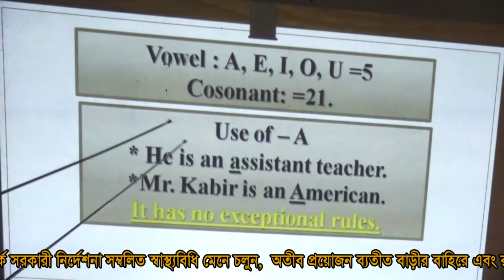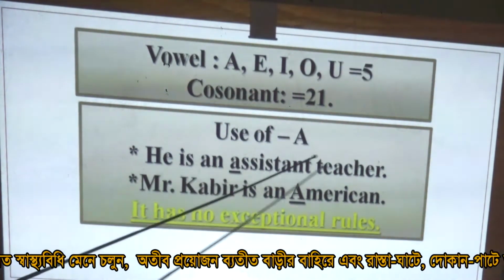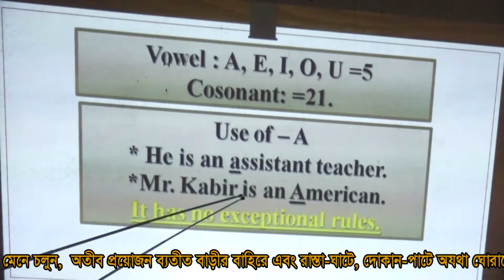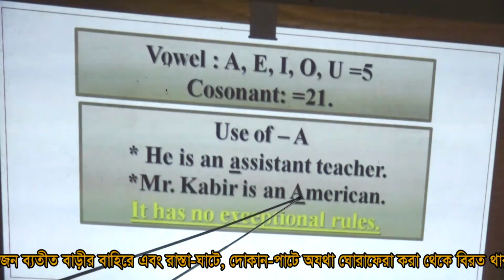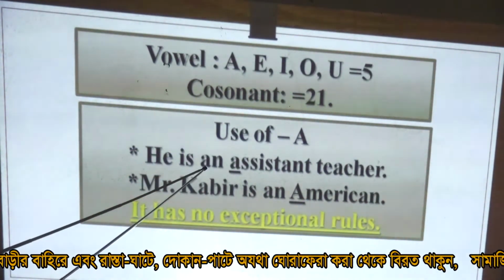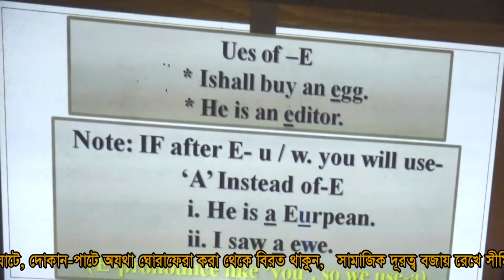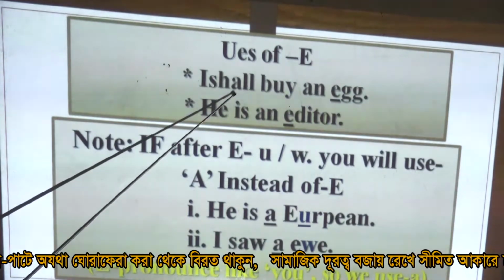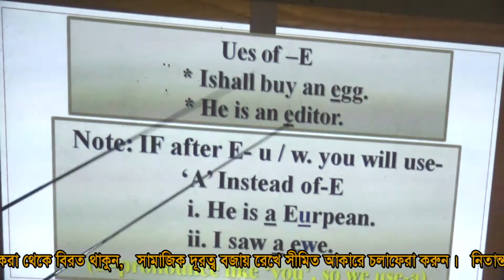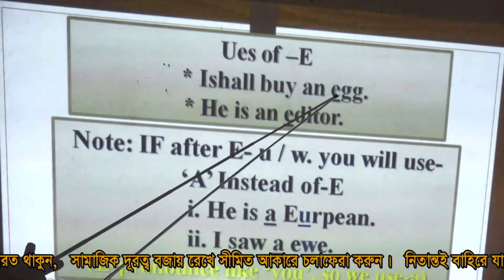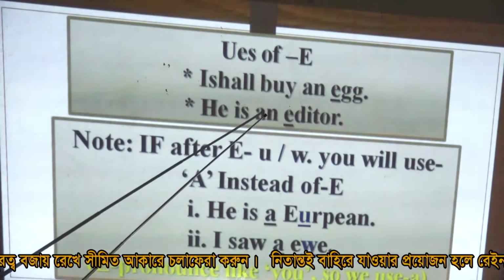At first, we use of a. He is an assistant teacher. Mr. Kobir is an American. Here is a vowel and here is a vowel, so we use an before them. Next, use of e. I shall buy an egg. He is an editor. Here is vowel e and here is vowel e, so we use an before them.